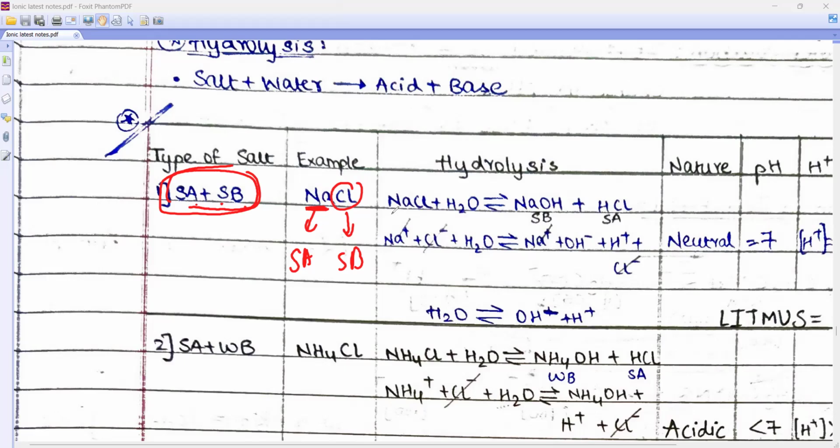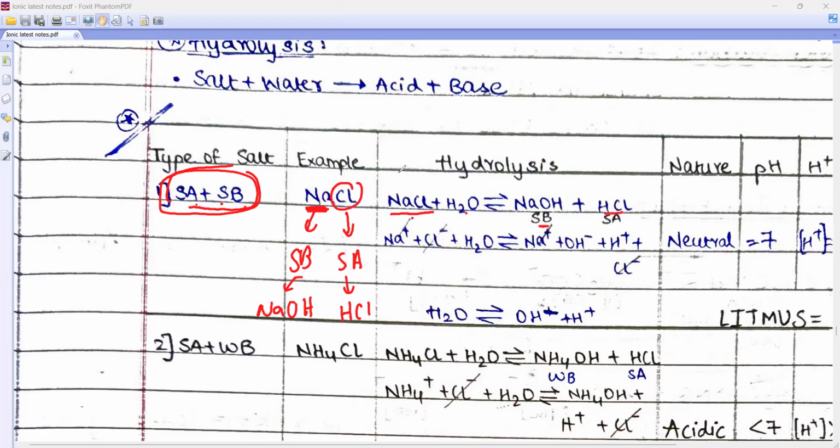Yes. Rhea, look, I took this NaCl. So who was my strong acid? Sorry, I have written it the wrong way round here. This is strong base and this is strong acid. Which base is Na, beta? NaOH. And this is what, beta? HCl, strong acid. So look, if I add water to this, what do I get? Strong base NaOH and strong acid HCl.